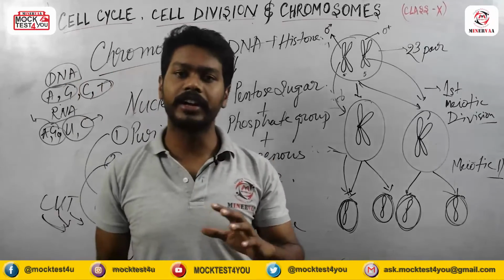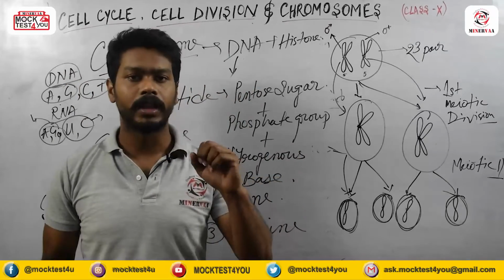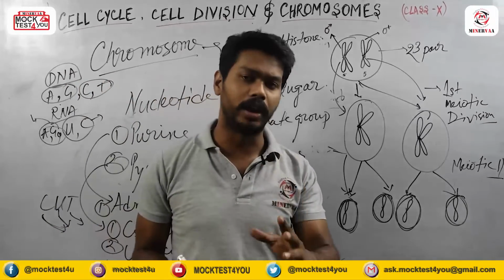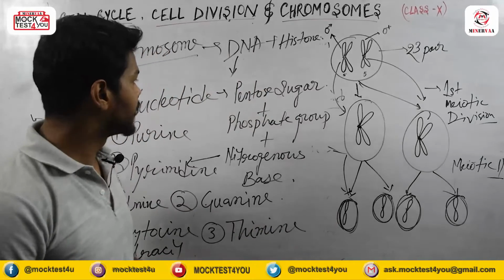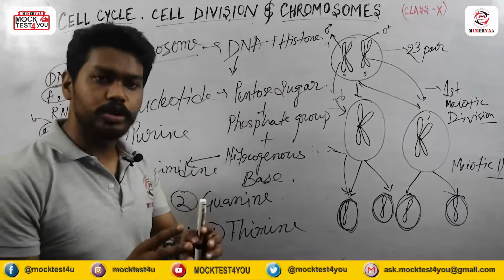If you have any doubt regarding this topic, you can ask. Let me tell you one more interesting thing about our chromosomes.